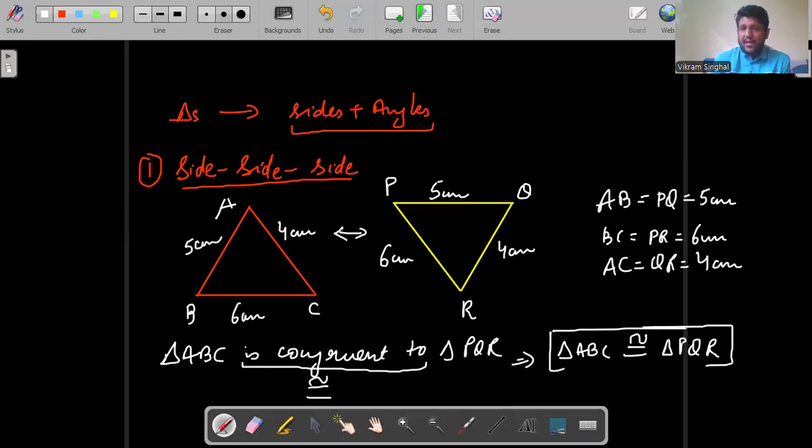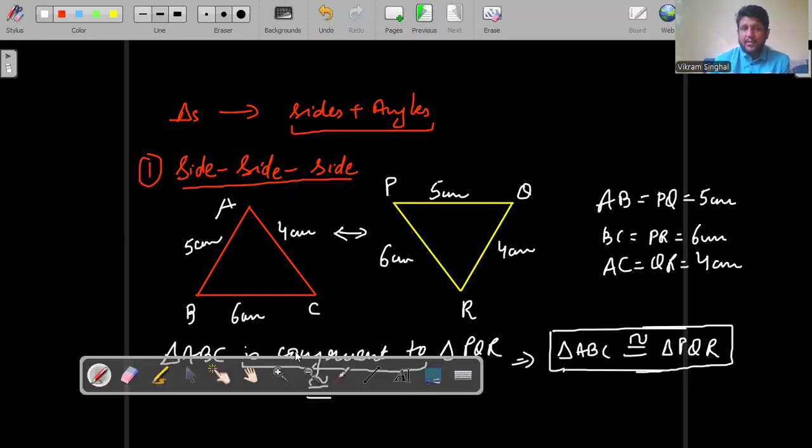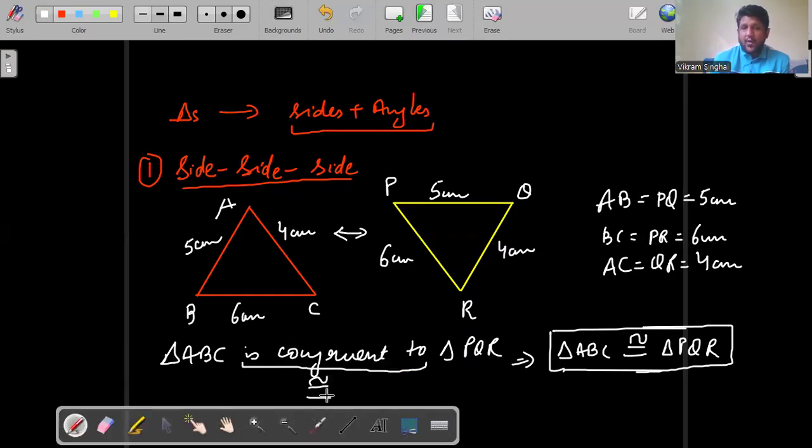Now we have a very important thing to note here. We need to write the names of these triangles such that the corresponding parts fall at the same place. Now, what do we mean by this? Corresponding parts falling at the same place. As we can see, I have three vertices ABC in the first triangle and the second triangle also. And here A is at which position?